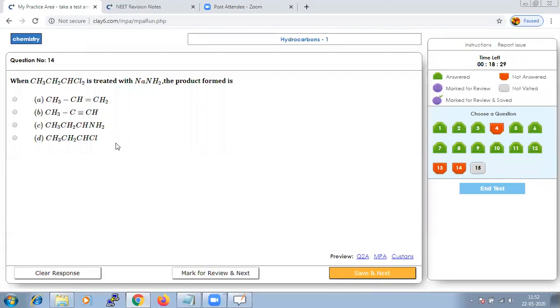And when CH3CH2CHCl2 is being treated with NaNH2, we have to look for the product formed.